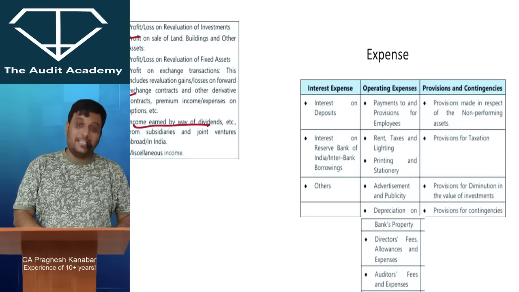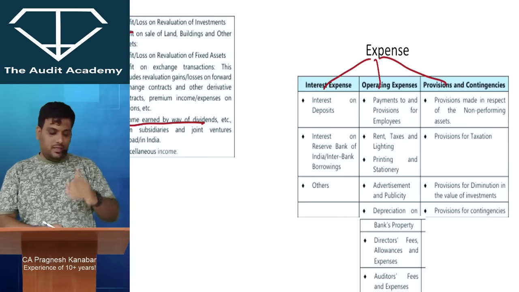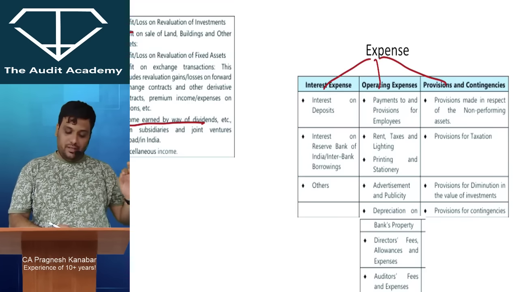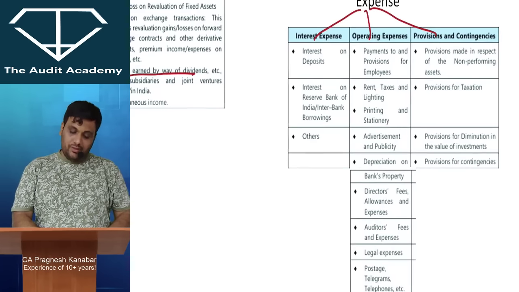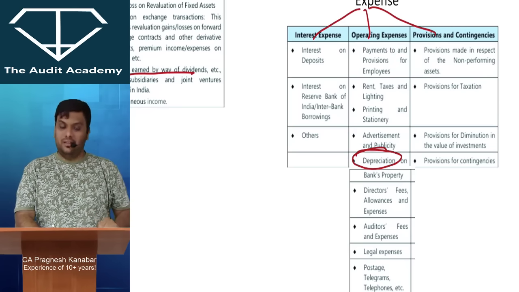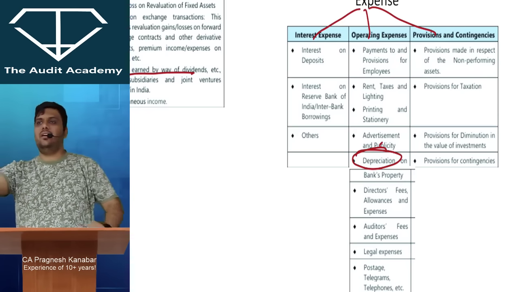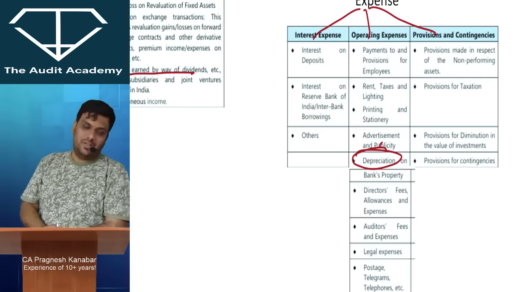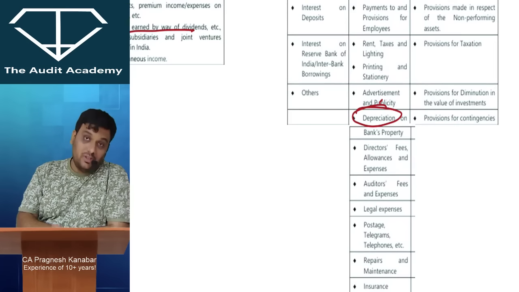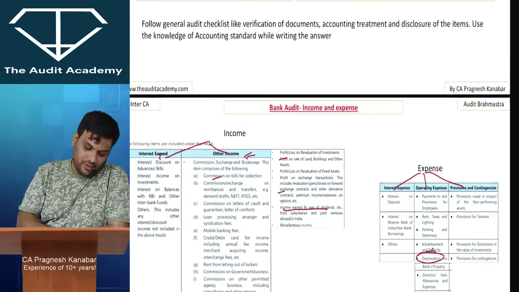Then when it comes to expenses of the bank, there are three types of expenses: interest expense, operating expense, and provisions and contingencies. Just go through the list once, all right? Because what I feel is that depreciation, you may call it provisions and contingencies, whereas it is actually an operating expense because the bank is operating the assets, and that is why there is depreciation. So please be careful. Just read the list once, all right?